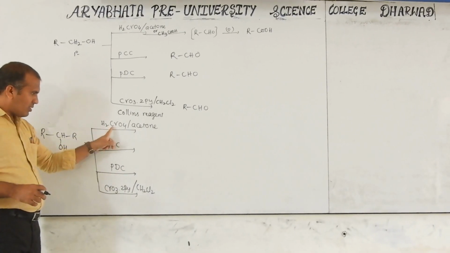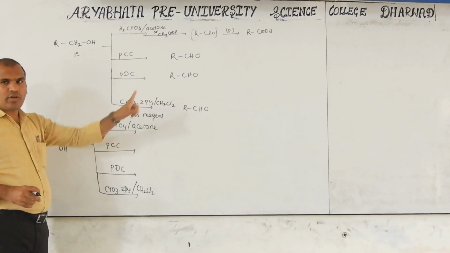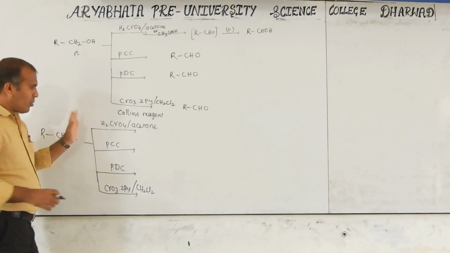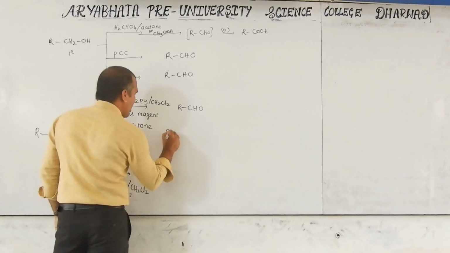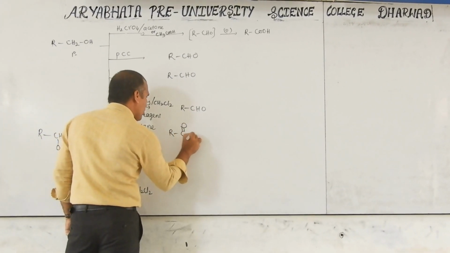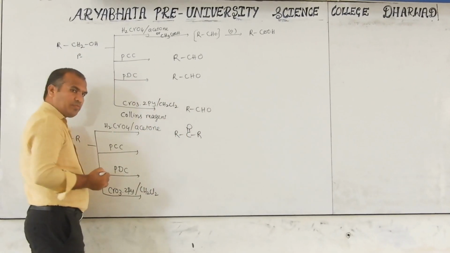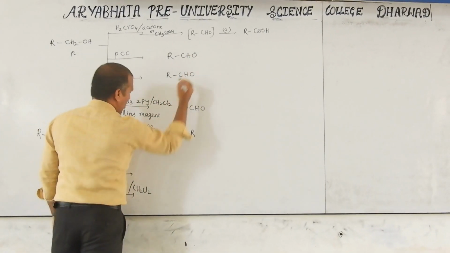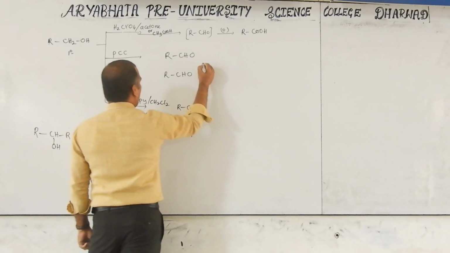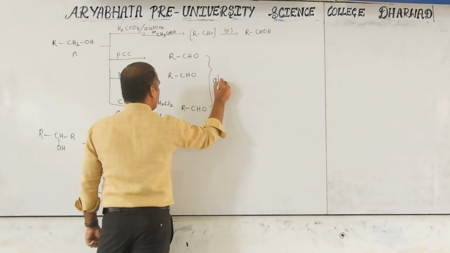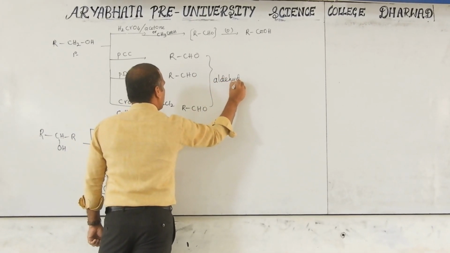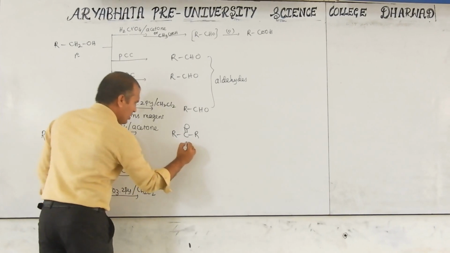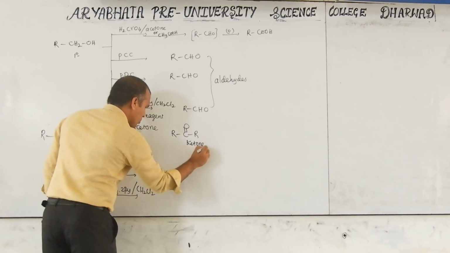Now, we already know a secondary alcohol is not easily oxidized to carboxylic acid; it stops at the ketone only. This chromic acid also does not convert it up to carboxylic acid, only up to ketone. Therefore we will get RC double bond O R, a ketone. So here we got aldehydes, and this is the ketone.